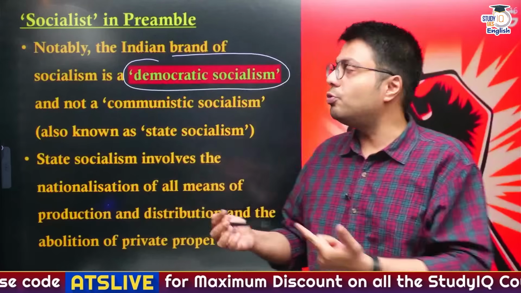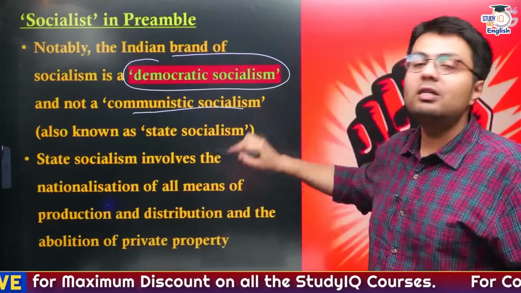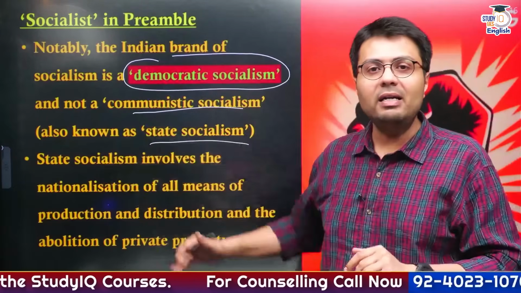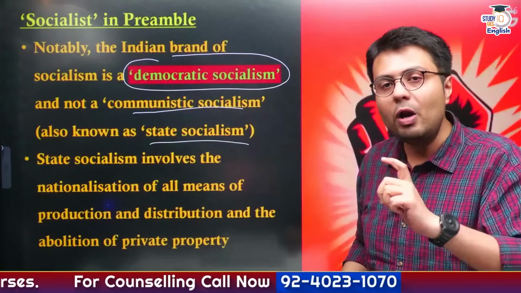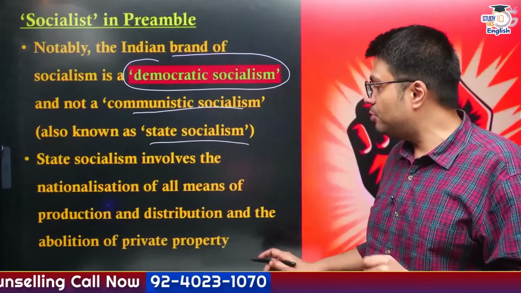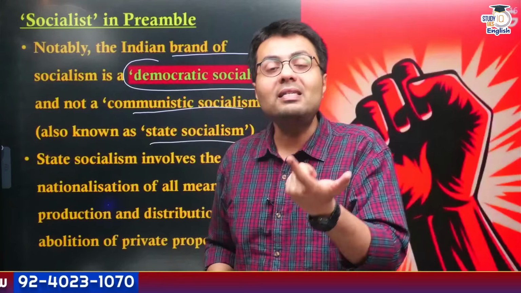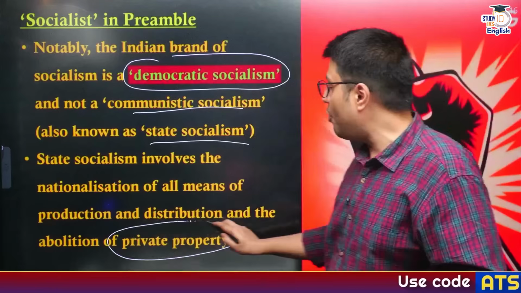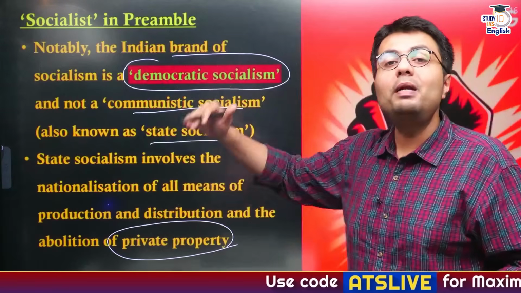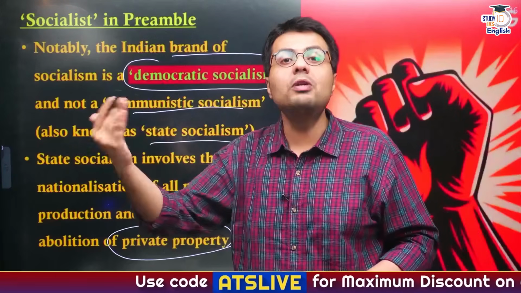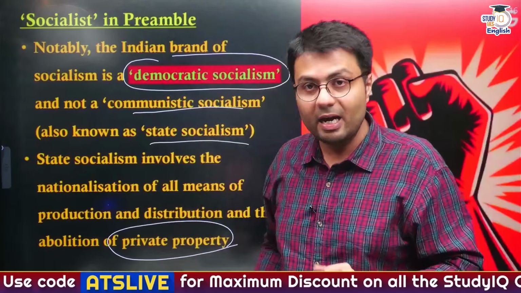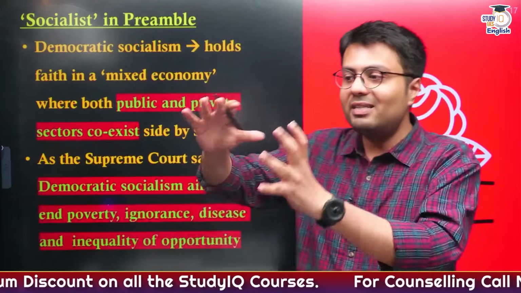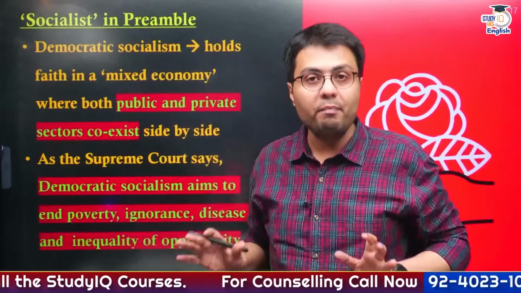They follow the idea of socialism known as communistic socialism, sometimes also referred to as state socialism. In these countries, socialism means that all means of production and distribution are owned by the state, not by private individuals, and it abolishes the concept of private property. This is applicable in communist countries, but not in countries like India, because India favors the idea of democratic socialism, which itself is derived from the concept of Fabian socialism.